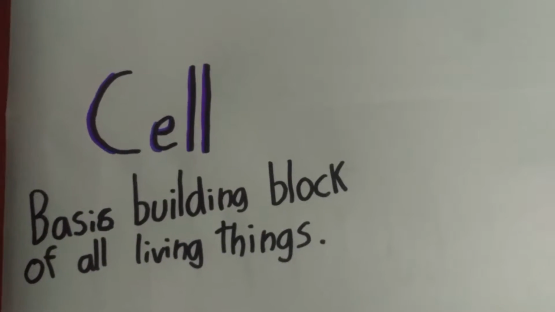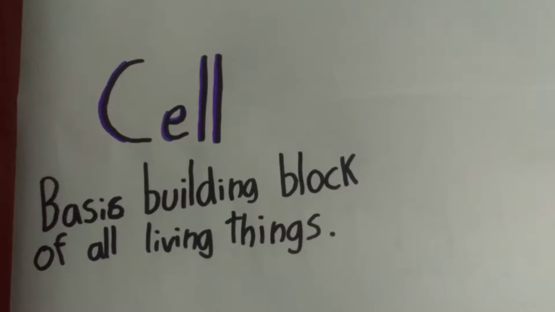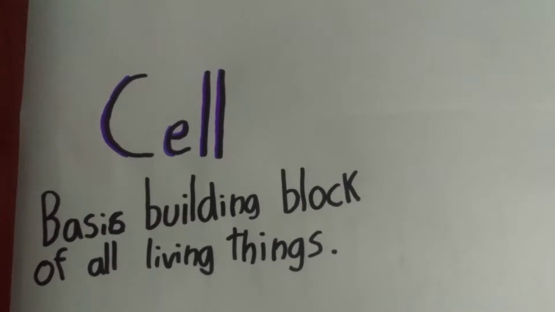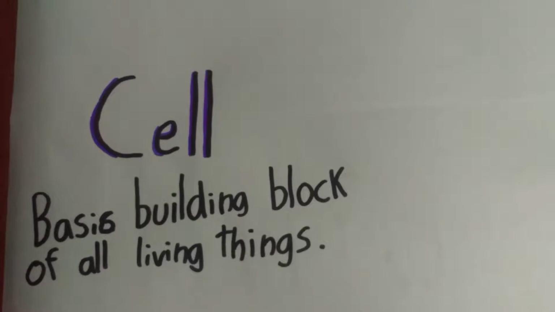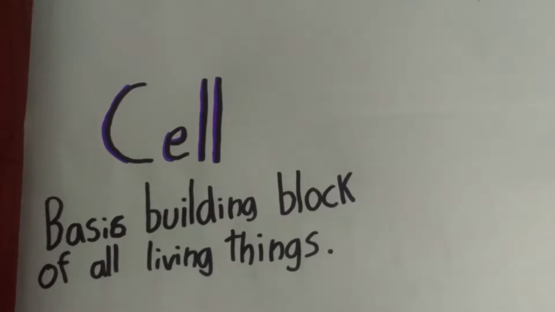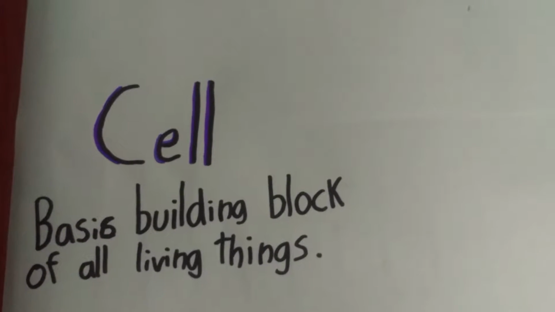Okay, cells are the basic building blocks of all living things. The human body is composed of trillions of cells. They provide a structure for the body, take nutrients from the food, convert those nutrients into energy, and carry out specialized functions.